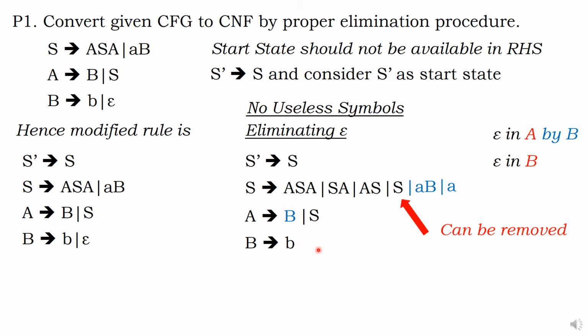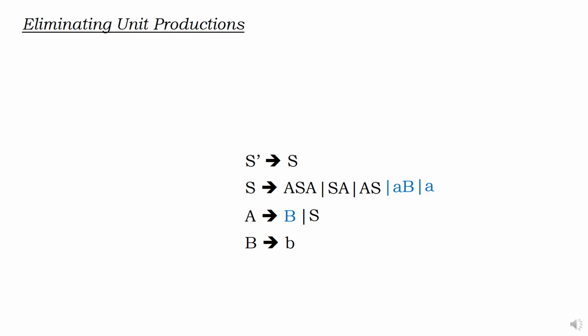Next story. What is unit production? Before that, S gives S. What is the use? We can remove this. Okay, I am going to remove. S gives S is useless. Okay, I removed that S gives S. Now you go for unit production.